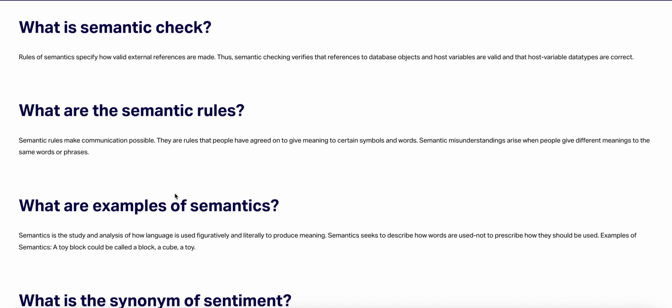What are the semantic rules? Semantic rules make communication possible. They are rules that people have agreed on to give meaning to certain symbols and words. Semantic misunderstandings arise when people give different meanings to the same word or phrase.